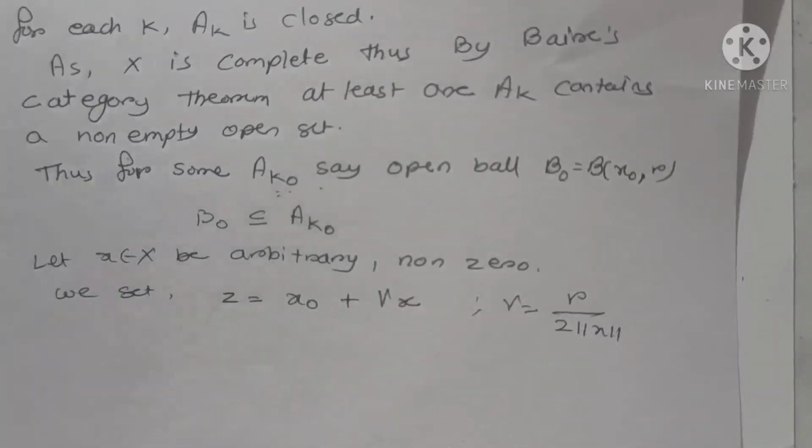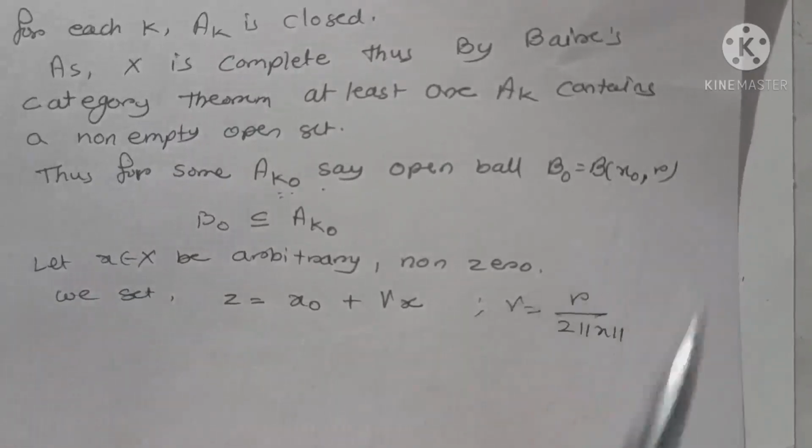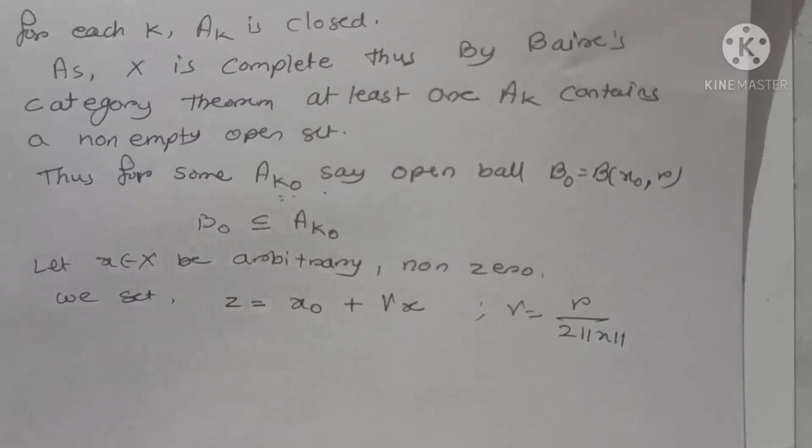In this way we define another point z with the help of this arbitrary point x and the center of the ball x0.